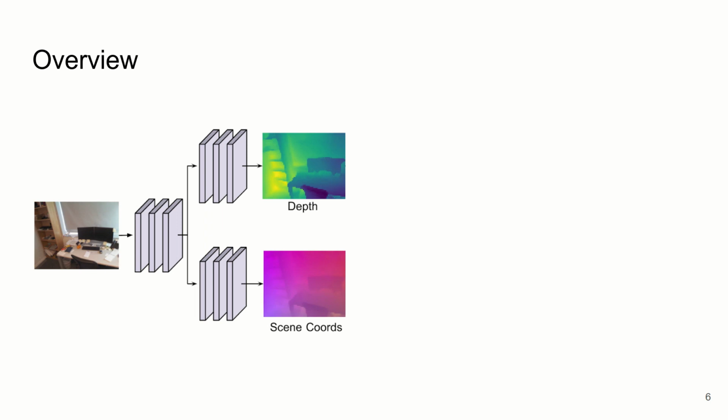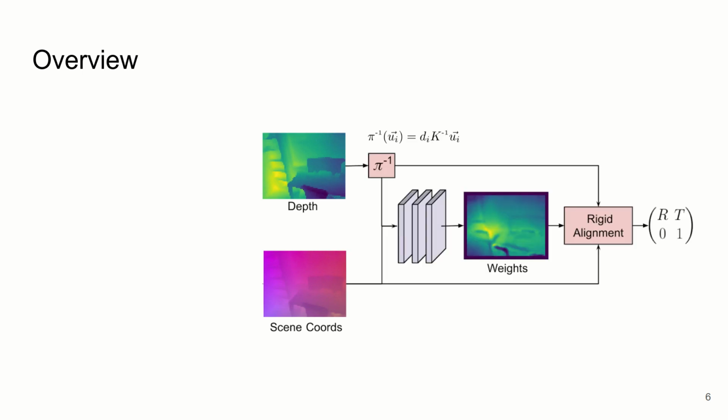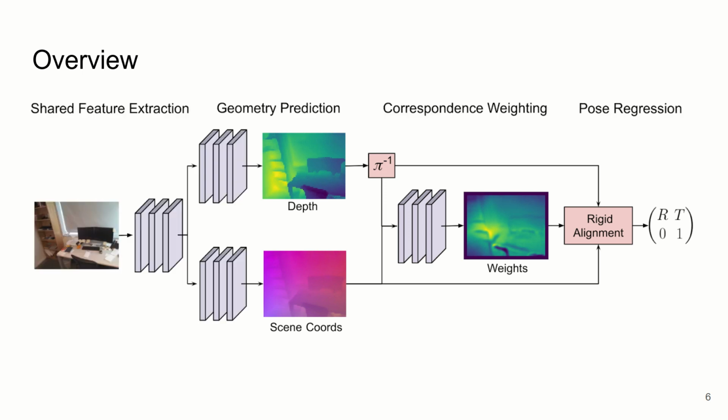Here we present an overview of our novel end-to-end approach to single image pose estimation. We first predict scene coordinate and monocular depth to obtain corresponding point clouds in both the global and local coordinate frame. Then we use the COPS method to perform differentiable rigid alignment of the estimated point clouds. We use a correspondence weighting CNN to allow for outlier scoring before the alignment step. All of these steps are differentiable network layers, allowing us to optimize the full network in an end-to-end manner.